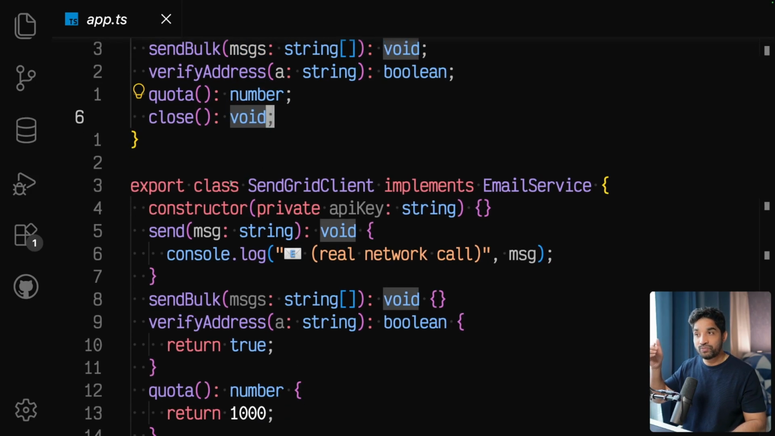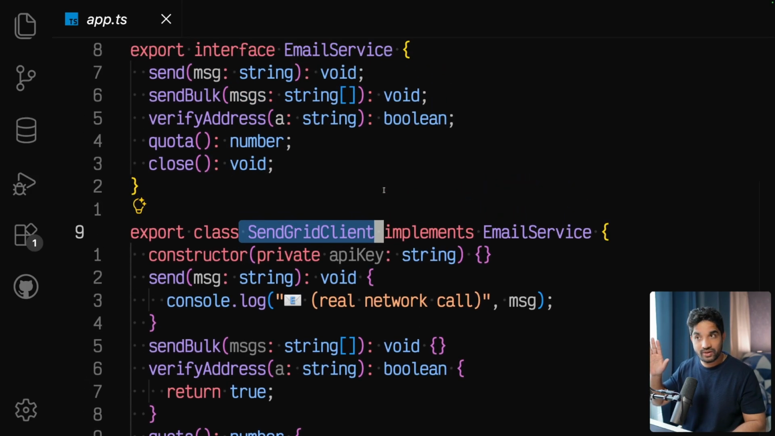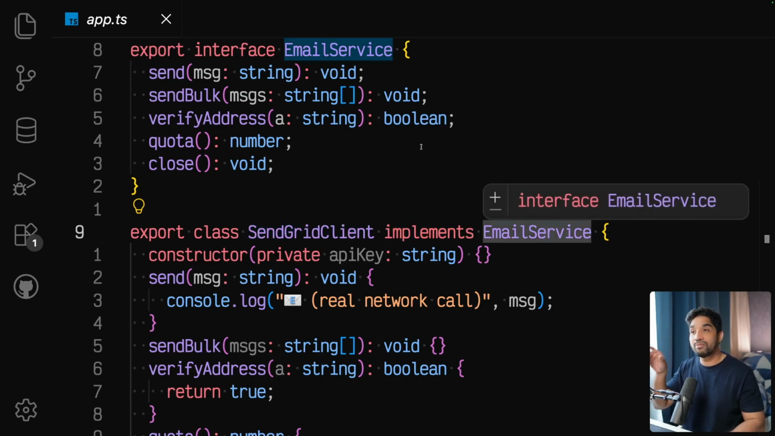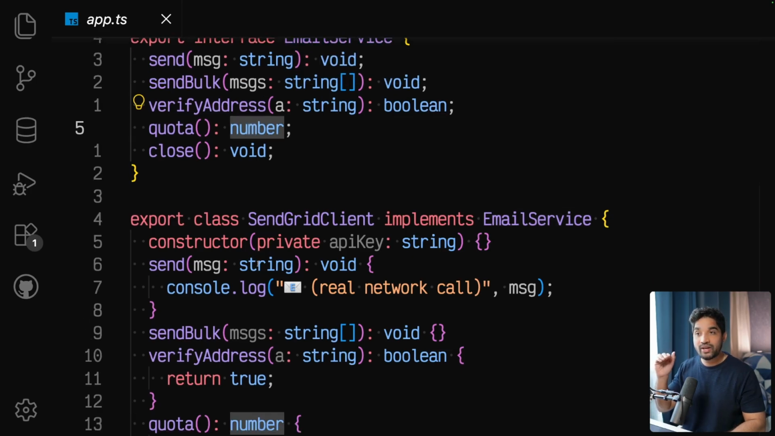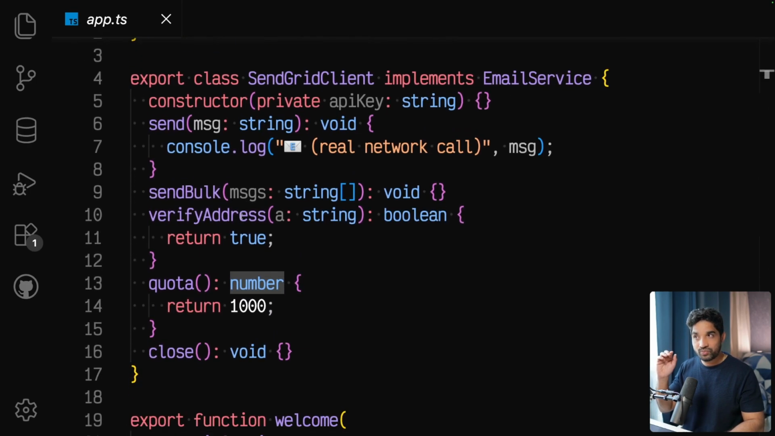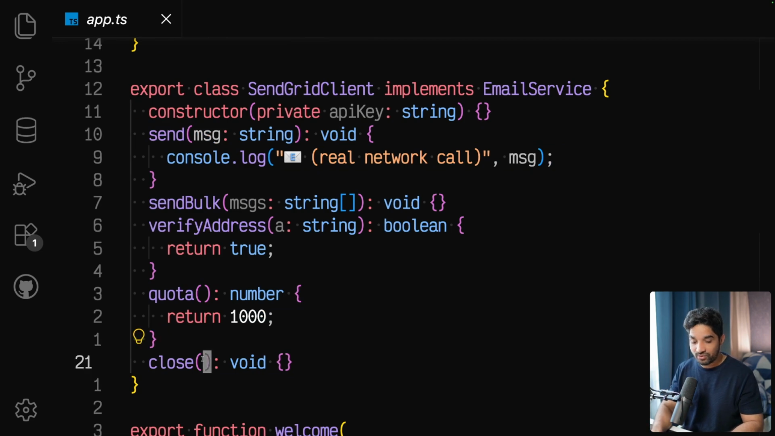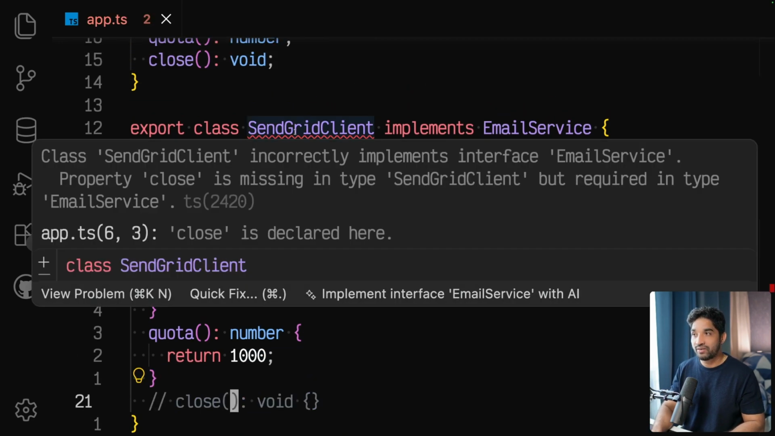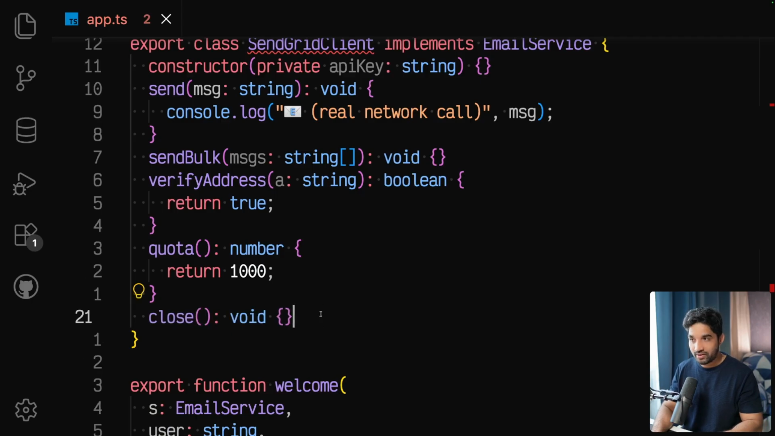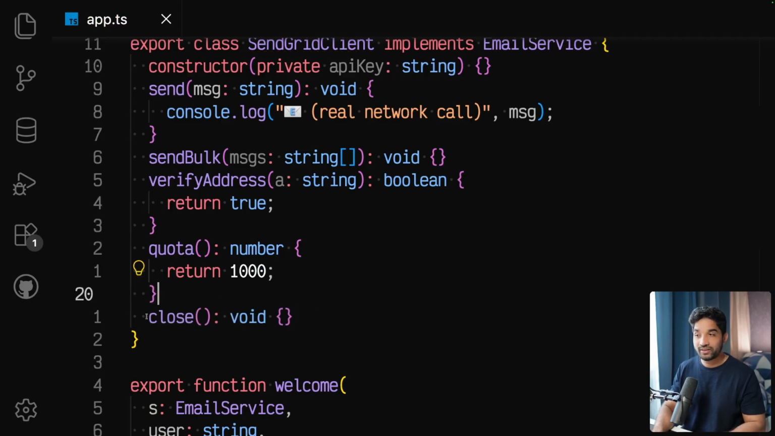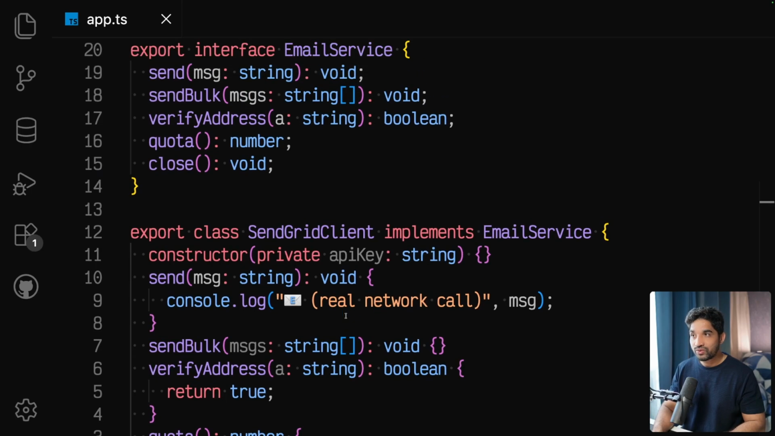And then we declare a class and use this special keyword called implements. We are implementing this EmailService interface, and as soon as we do that, we need to implement all the methods this interface has in order to satisfy it. Otherwise it will give us an error. See, in red, it is saying that one method is missing, which is close. So this is how we do it.